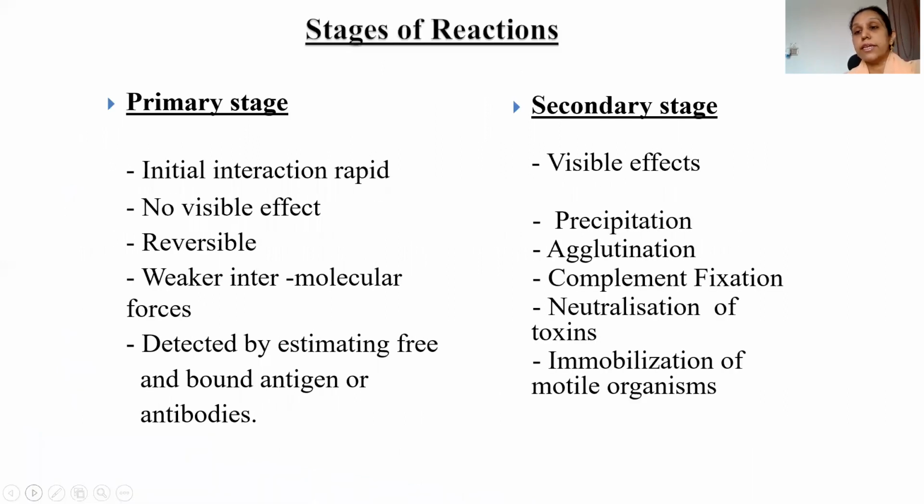So what are the stages? There are three kinds of stages: primary, secondary, and tertiary. Primary is the initial interaction. There is no visible effect in this. It's reversible. There are weak forces for attachment, and it is detected by estimating free and bound antigen or antibody. And second is the secondary stage, which has visible effects like the precipitation reaction. We can see the reaction, agglutination, complement fixation test, neutralization of toxins, and immobilization of motile organisms. All these we can see.